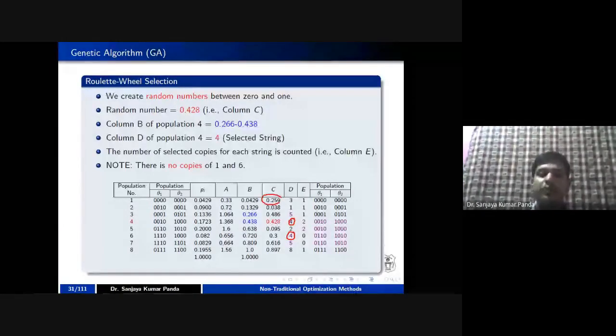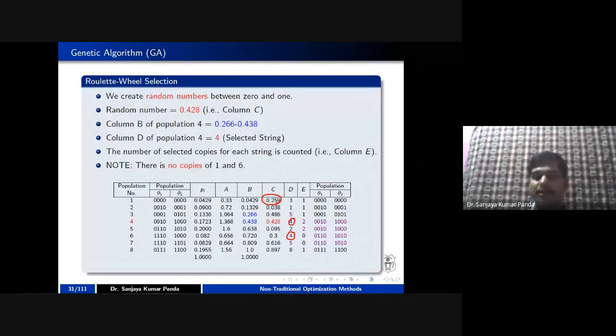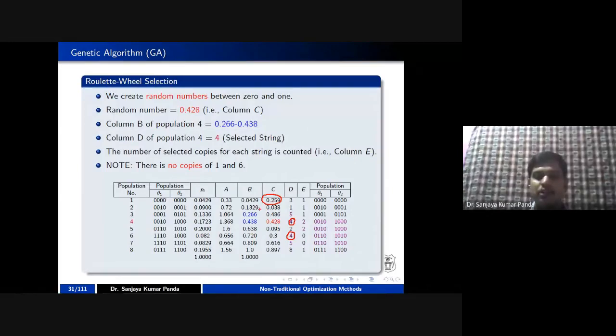Whenever we are going for the crossover, you can go for randomization. But in this case, the random number is 0.259. I will ask you where this 0.259 lies in the cumulative probability. If you see the cumulative probability, 0.259 lies between 0.1329 and 0.266.